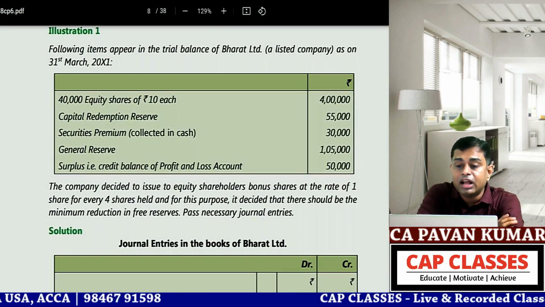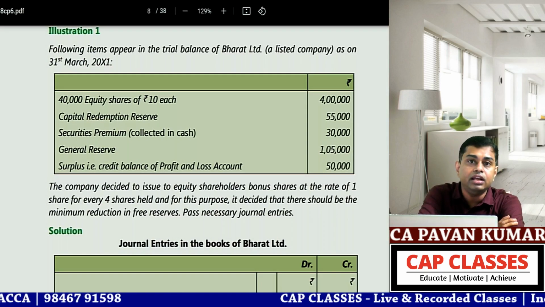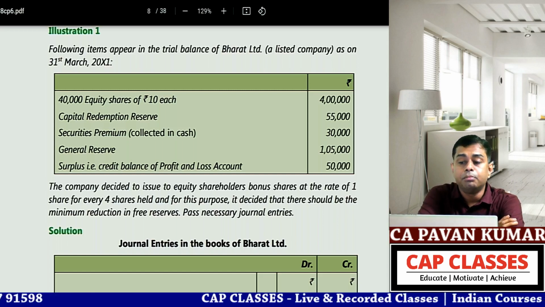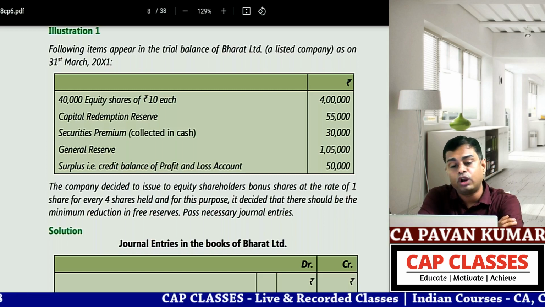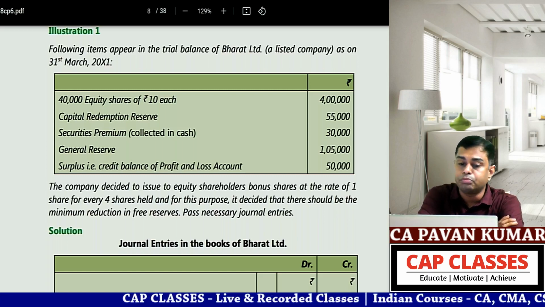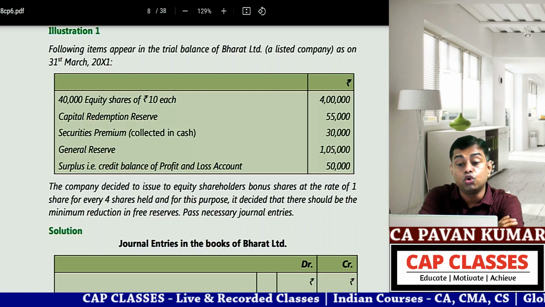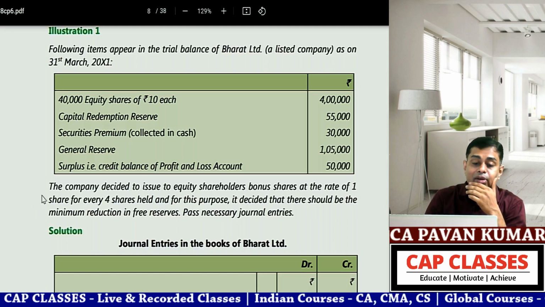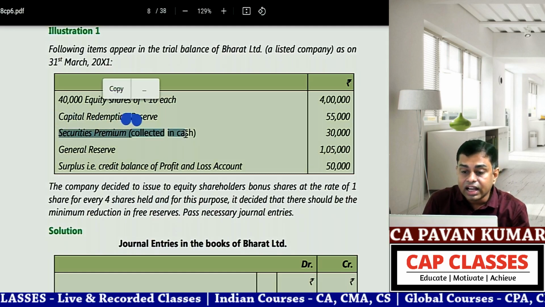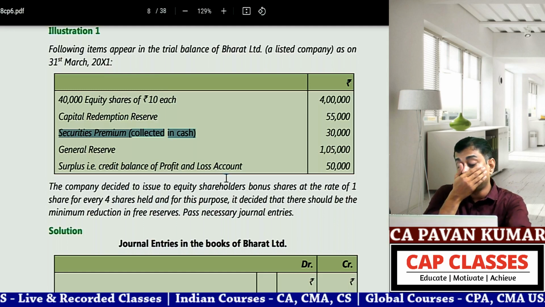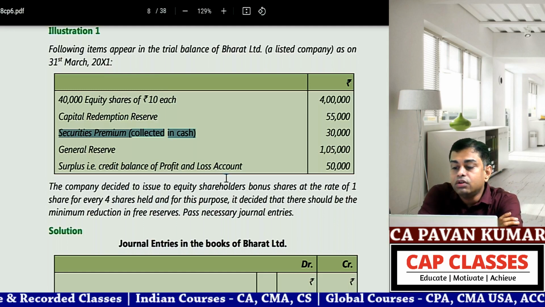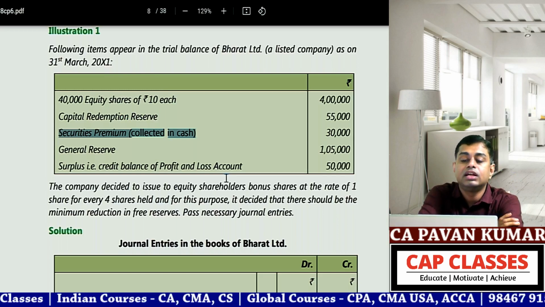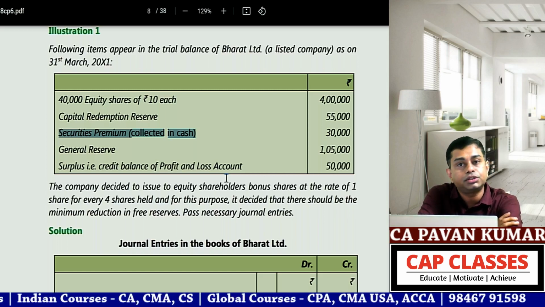Following items appear in the trial balance of Bharat Limited, a listed company, as on 31st March 2011. 40,000 equity shares of 10 each, 4 lakhs. Capital redemption reserve 55,000. Security premium account, collected in cash, 30,000. Can I utilize this security premium to issue bonus shares? Correct. Yes. Why? Because it is collected in cash.